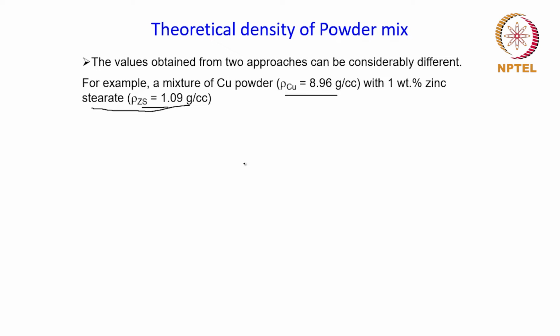And now if you calculate the theoretical density based upon the rule of mixture, this will be simply given by this, the sum of the products of the respective weight fractions and the densities. And this will give a value of 8.88 gram per cc. Okay.